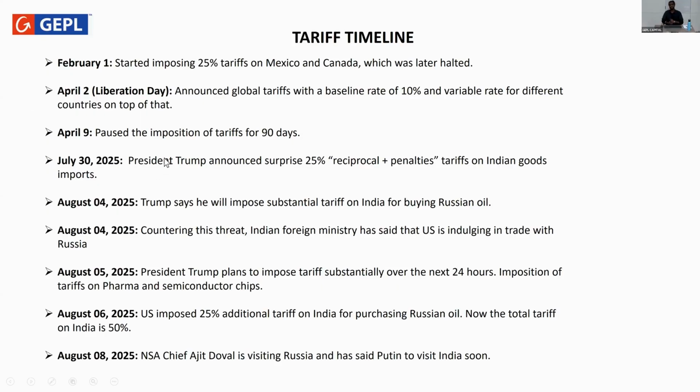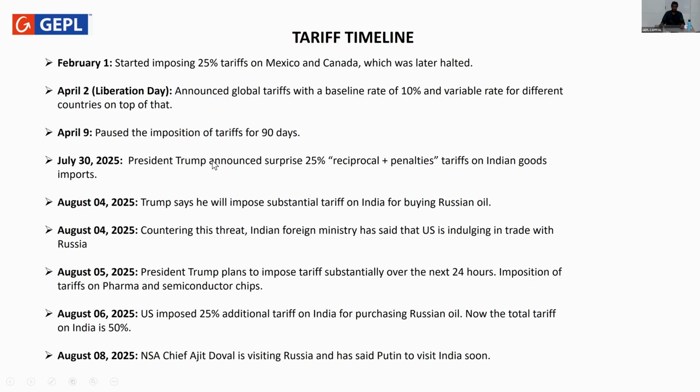President Trump had announced a surprise 25% reciprocal tariff plus penalties on Indian goods and imports. This was very sudden news, as over the last few months we had heard various discussions related to a bilateral trade agreement happening between both the countries. However, suddenly on 30th July, Mr. Trump announced this 25% plus penalties of tariff.